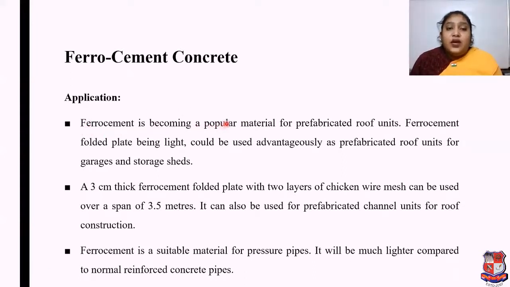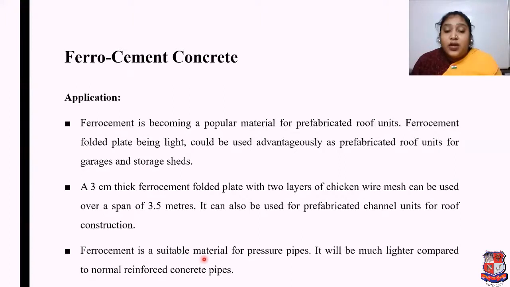Ferrocement is becoming a popular material for prefabricated roof units. Ferrocement folded plates, being light, could be used advantageously as prefabricated roof units for garages and storage sheds too. A 3 cm thick ferrocement folded plate with 2 layers of chicken wire mesh can be used over a span of 3.5 meters. It can also be used for prefabricated channel units for roof construction.